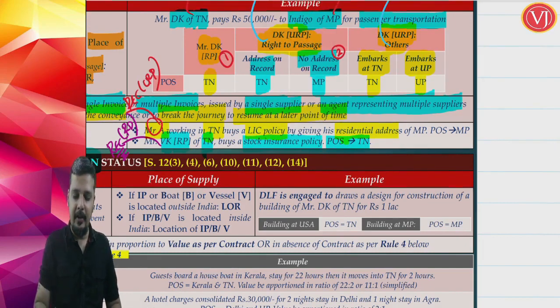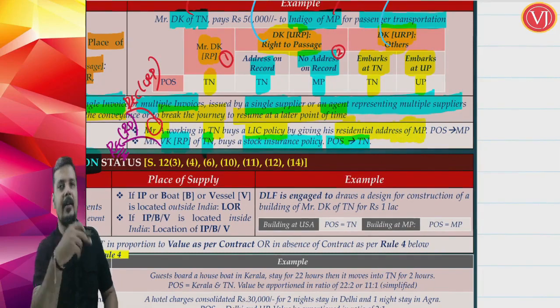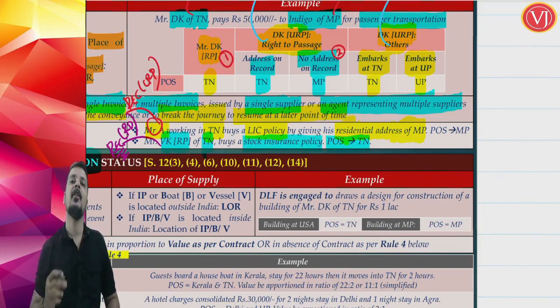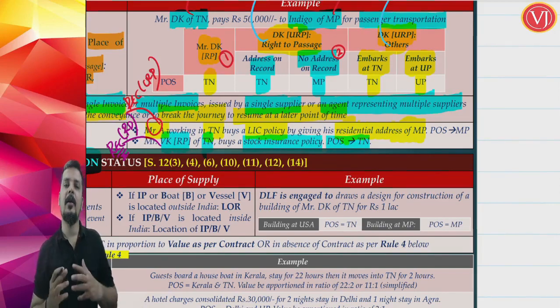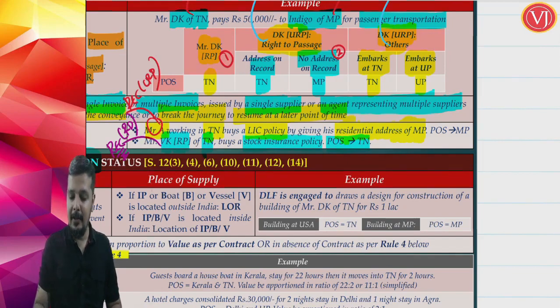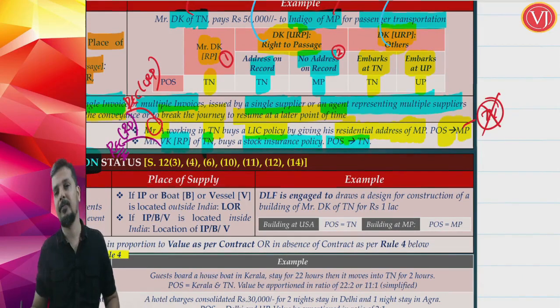For insurance purposes, Mr. A has given his residential address of Madhya Pradesh. See, Mr. A is working in Tamil Nadu, but while taking the insurance policy, he has given his residential address of Madhya Pradesh. Very common practice. So, though the recipient is not registered and is working in Tamil Nadu, he has given his ancestral address of Madhya Pradesh. So place of supply will be location of recipient as per the records of the insurance company, which is Madhya Pradesh and not Tamil Nadu.